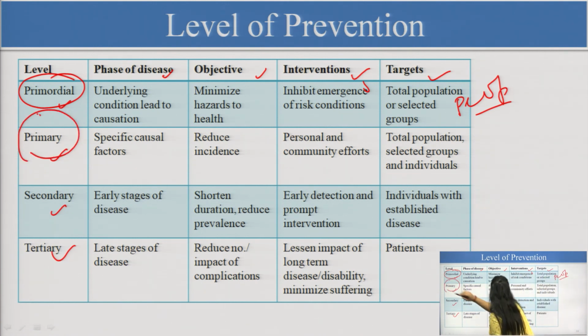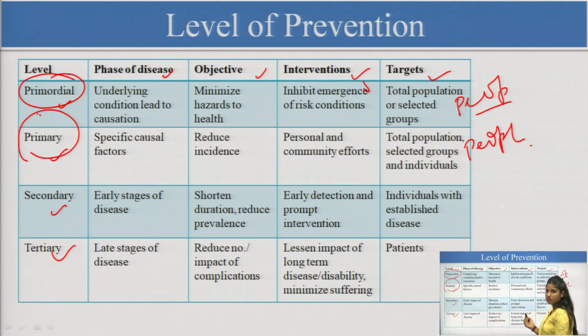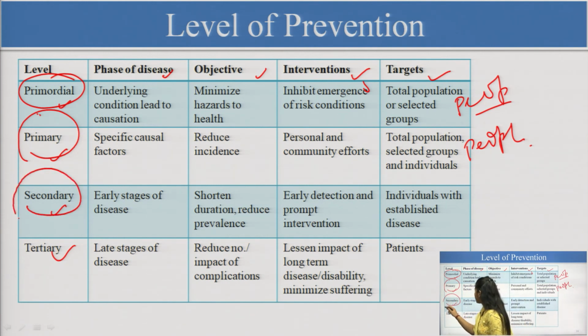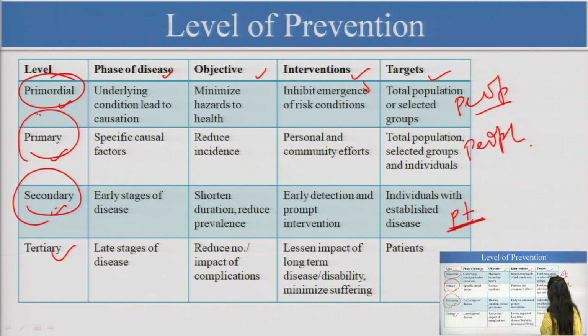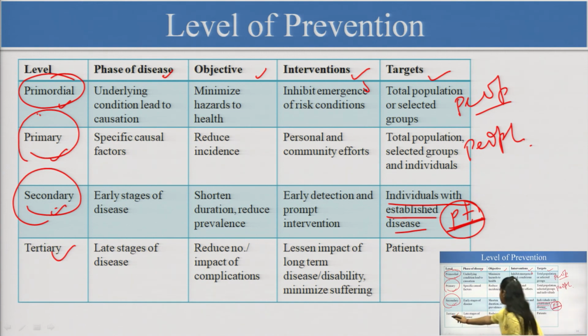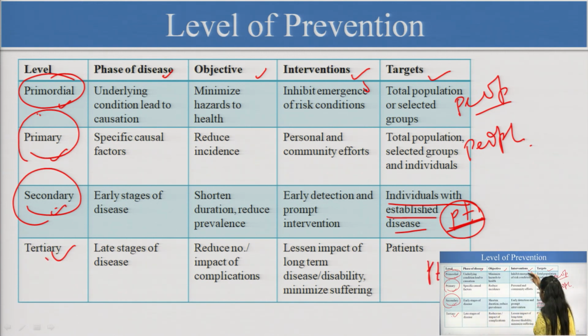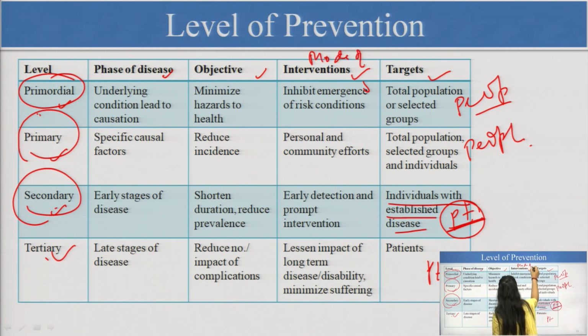Primary prevention is also for people where risk factors are present, but the person does not have the disease. Then in secondary prevention, the person has the disease, so they are patients. The target group is individuals with established disease. Tertiary, they are all patients. Interventions, I already told you what they will do; these are all the modes of intervention. We have already concluded in the previous slides what the objectives and the phases of the diseases are.